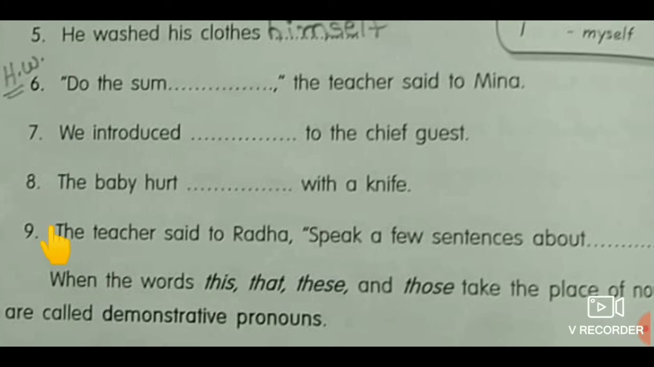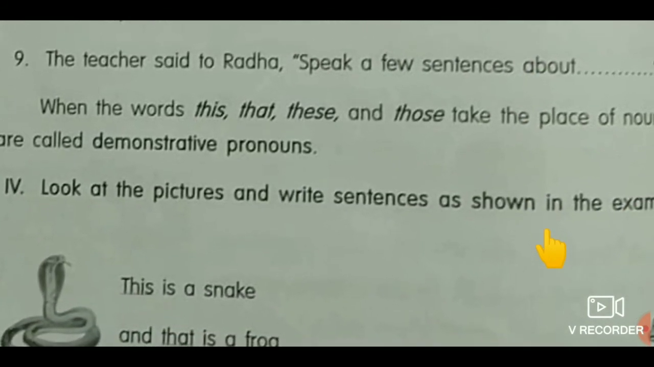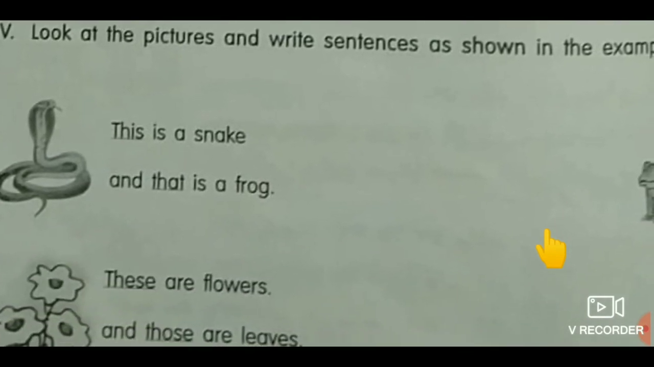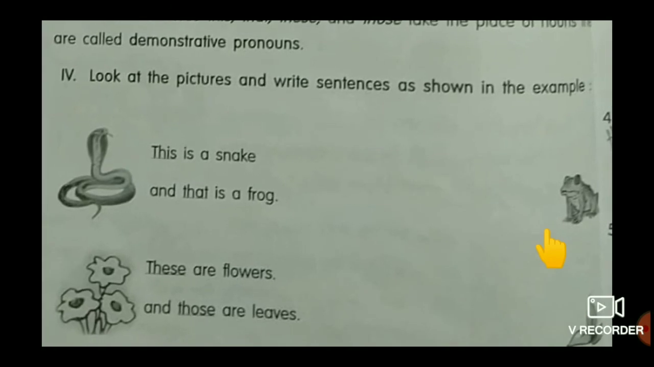6, 7, 8, 9. Try on your own, children. Fill these blanks with the suitable reflexive pronouns. Understood? Moving on to next one. Yes, here look at the pictures and write sentences as shown in the example. Yes, when the words this, that, these and those take the place of nouns, they are called demonstrative nouns.